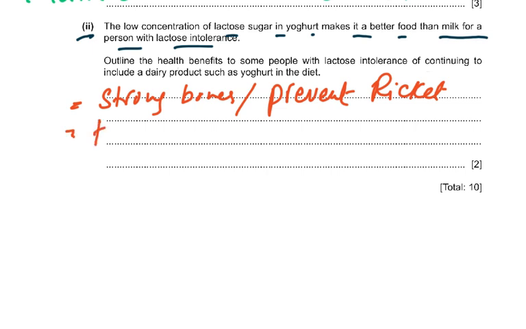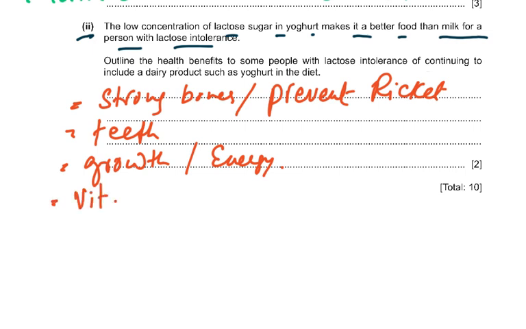And the teeth will be affected, so teeth will not be strong. Then it is required for growth/energy, and then vitamin D, or calcium, or protein, or fat.